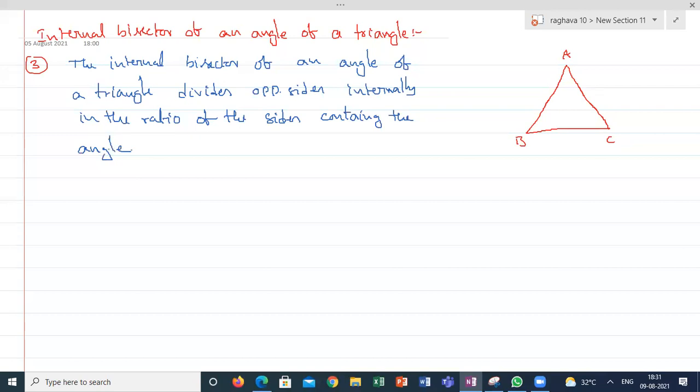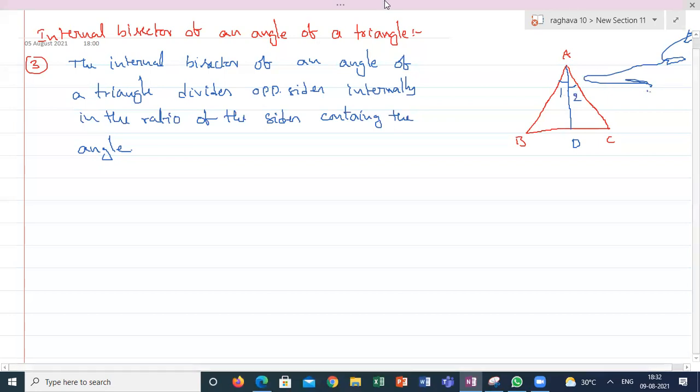That means, suppose I am dividing A into two equal angles. So this line is meeting the opposite side at D. The D is dividing BC into two parts. So this angle is dividing exactly into two equal angles. That means angle 1 is equal to angle 2. That is given because if any internal angle is bisecting internally, it means that angle is dividing exactly into two equal parts.